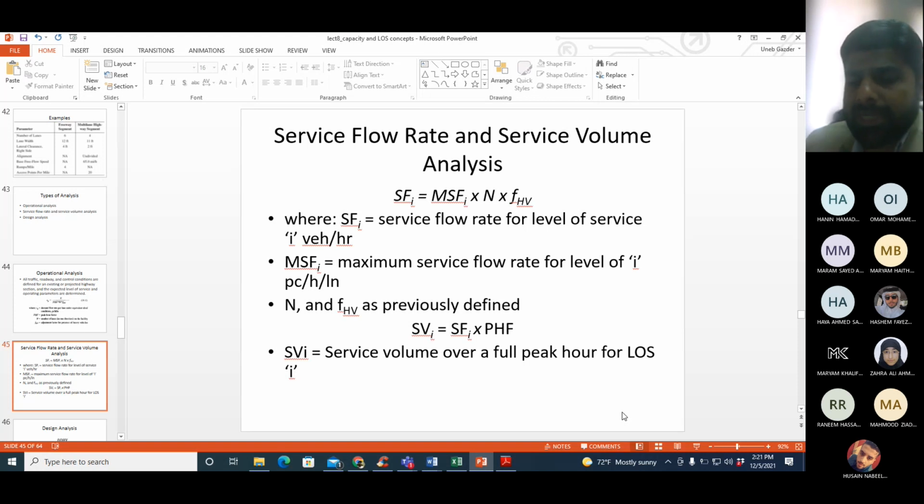Let me say it again. In service flow rate analysis, you are trying to find out the maximum value of the service flow rate under the prevailing conditions which can maintain the required or the target level of service I.